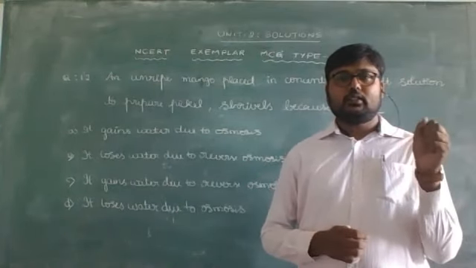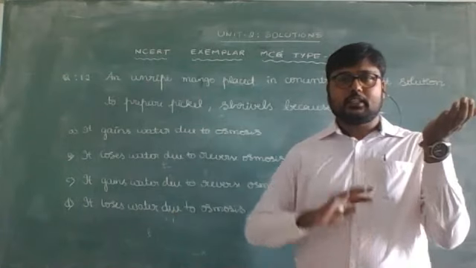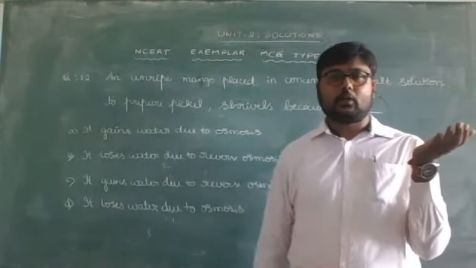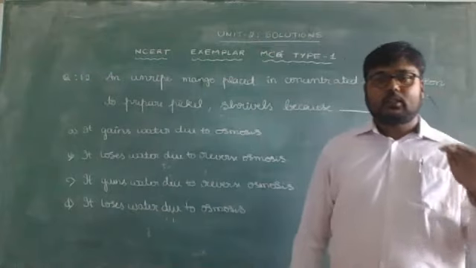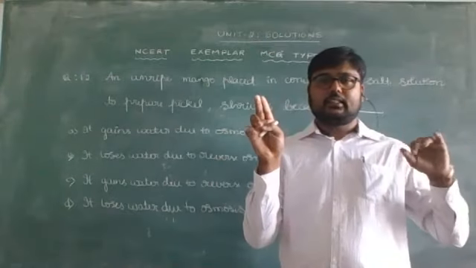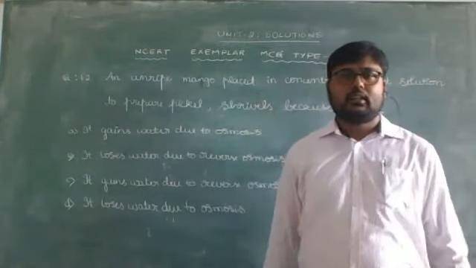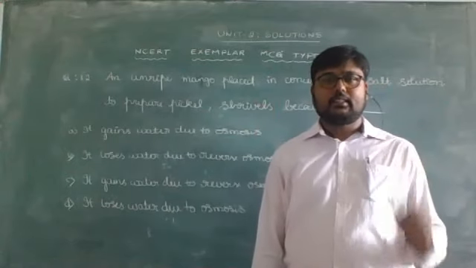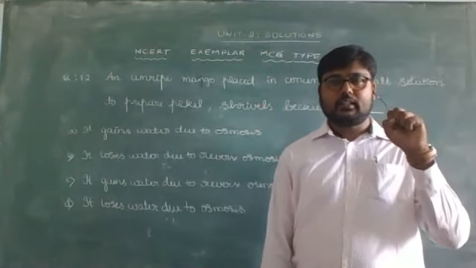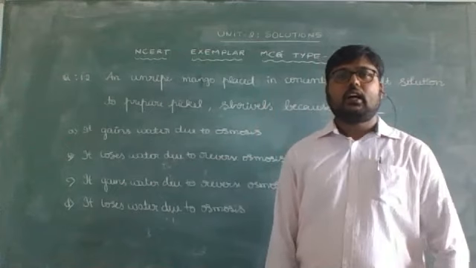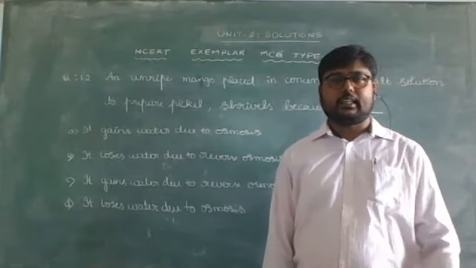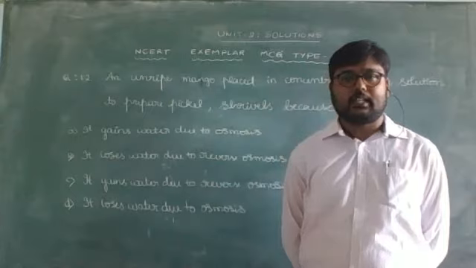If a solution has greater osmotic pressure than the other, then it is called hypertonic. If a solution has lower concentration than the other, then it is said to be hypotonic. So in isotonic, cell size remains the same. In hypertonic, cells will shrivel, whereas in the hypotonic solution, the cell size increases. That is, the cell swells.